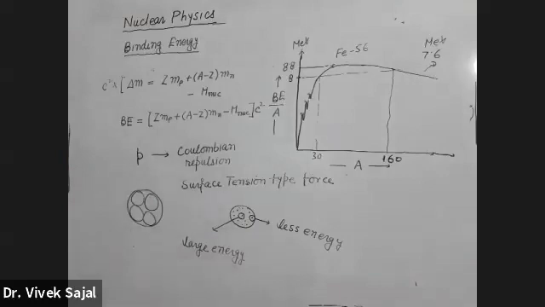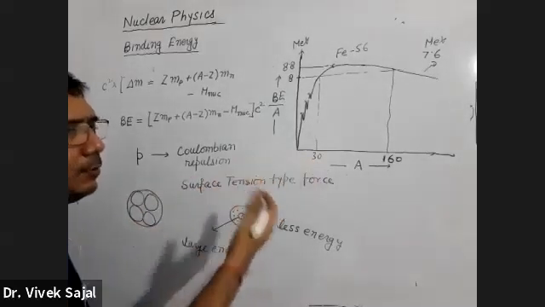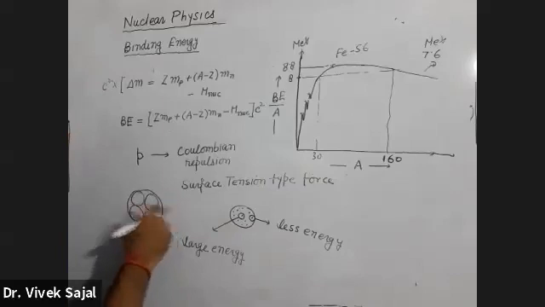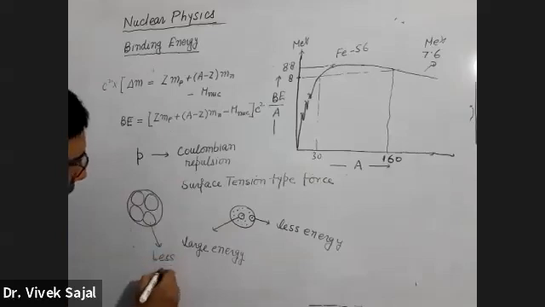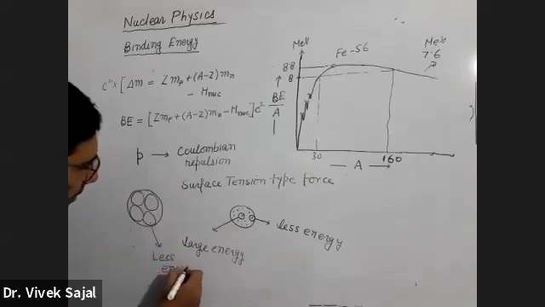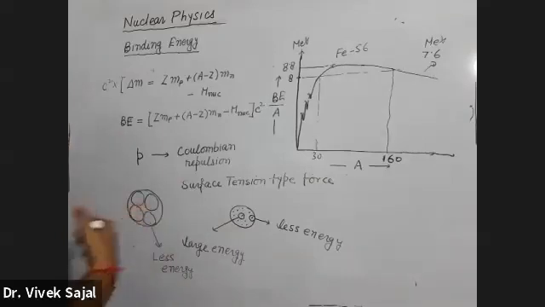Most of the nucleons will be on the surface, and it is easy to remove them. You need less energy to remove them, and because you need less energy, their binding energy is less.